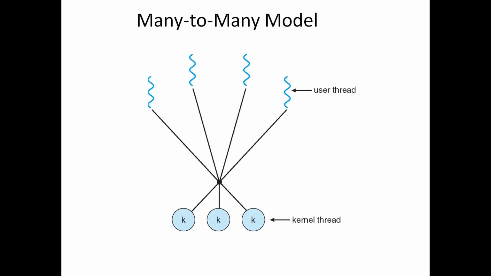The developer can create as many user threads as necessary, and the corresponding kernel threads can run in parallel on a multiprocessor system. Many-to-one model restricted running threads in parallel on a multiprocessing system, and that drawback is overcome by many-to-many model.